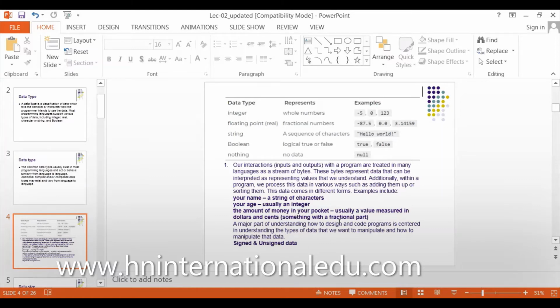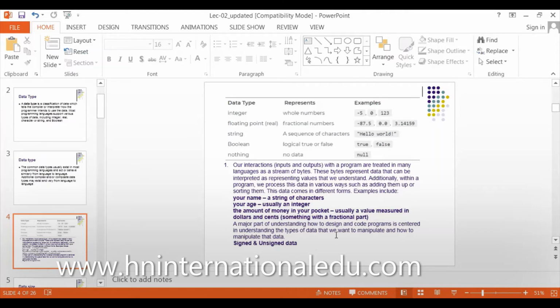The third is the amount of money in your pocket. Najma, can you please help me? What can be the data type for the amount of money in your pocket? Can it be an integer, floating point, string or boolean?